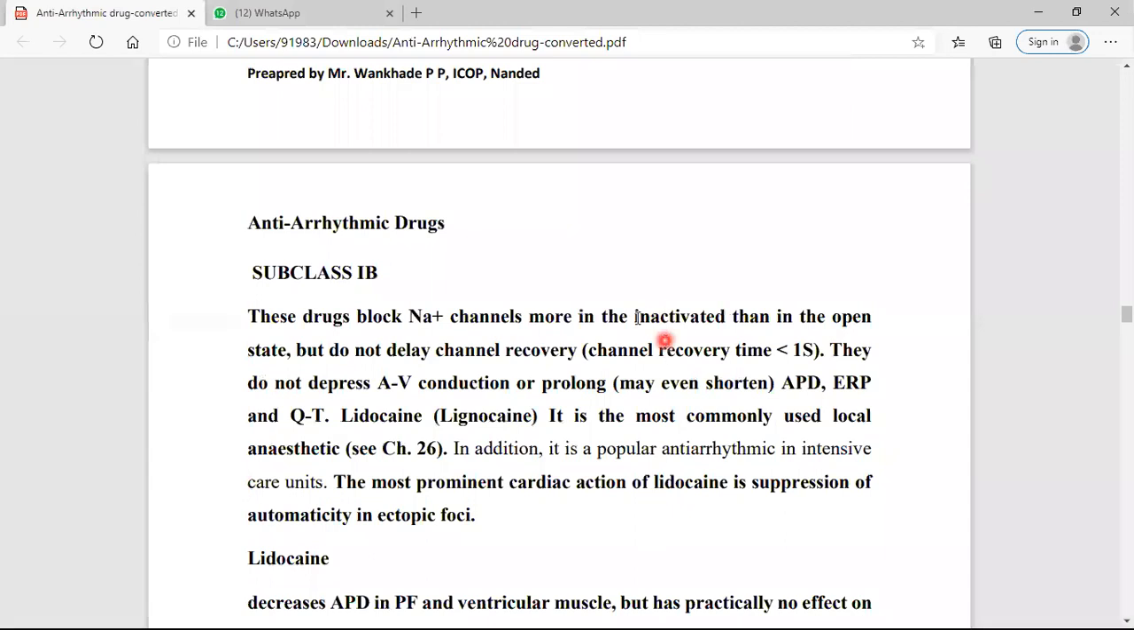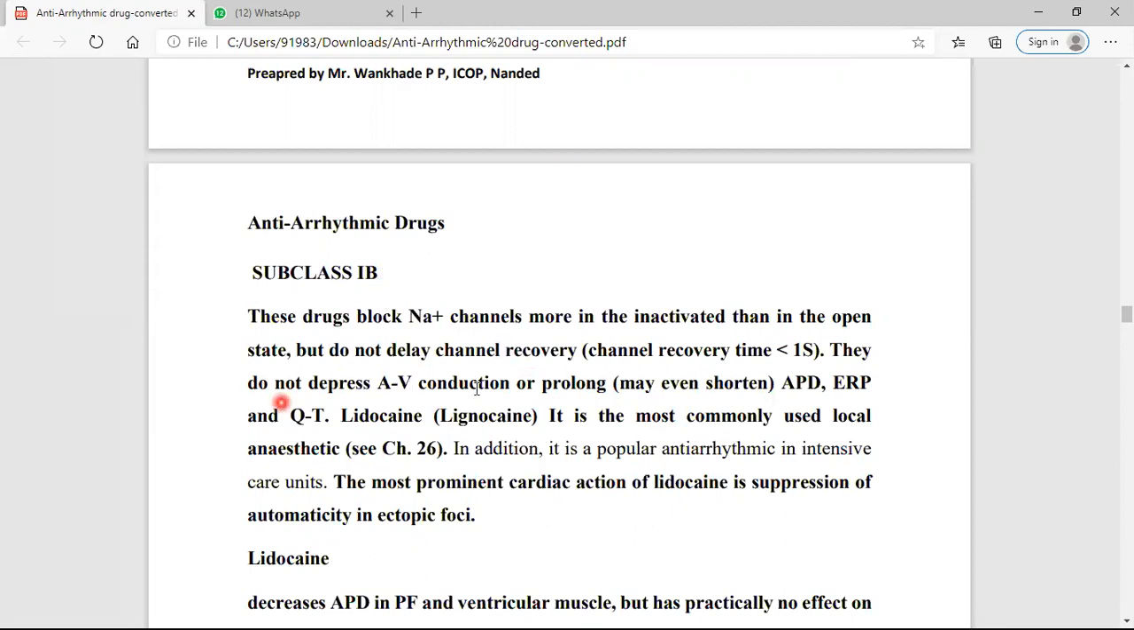Now, class 1B. What is the difference between class 1A and class 1B? Class 1A blocks the open state sodium channel. Class 1B blocks more in the inactivated state than in the open state, meaning it does not delay the channel recovery. This is the basic difference between the class 1A drug and the class 1B drug.